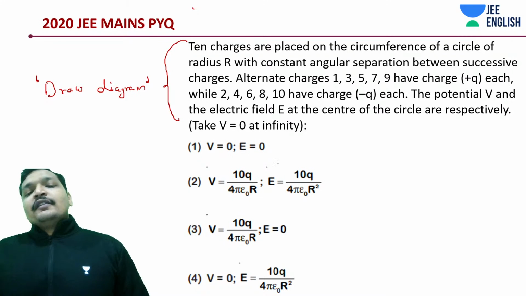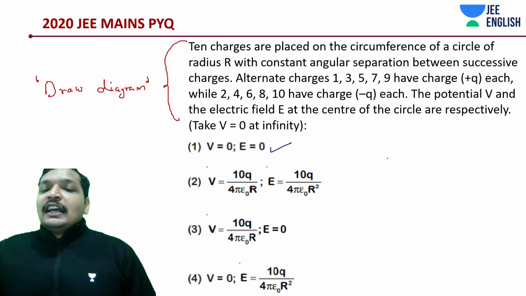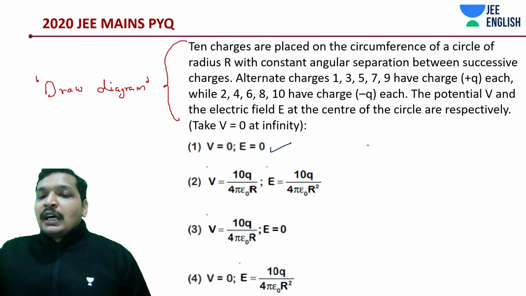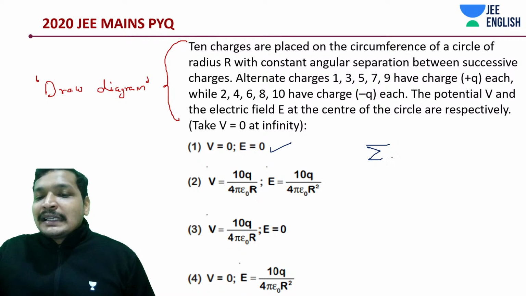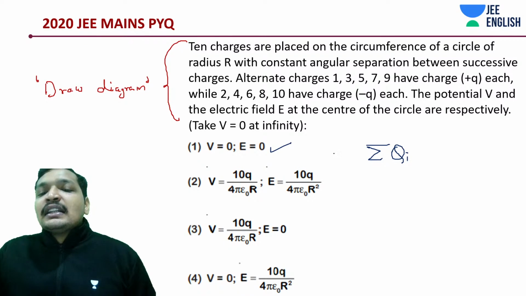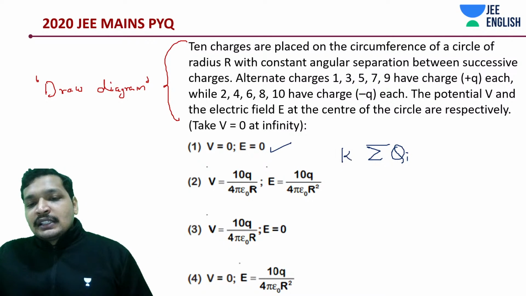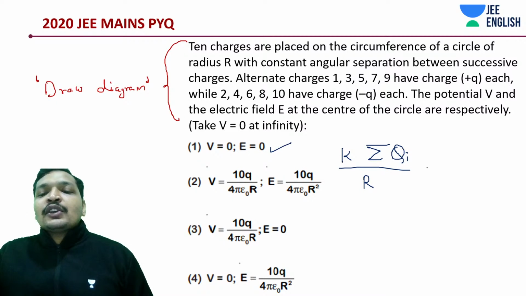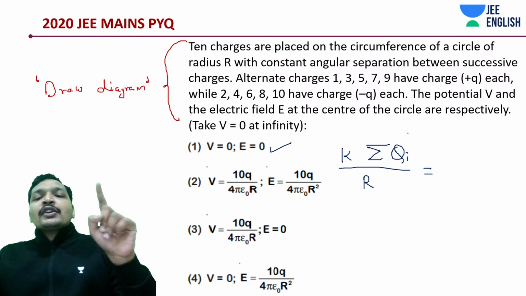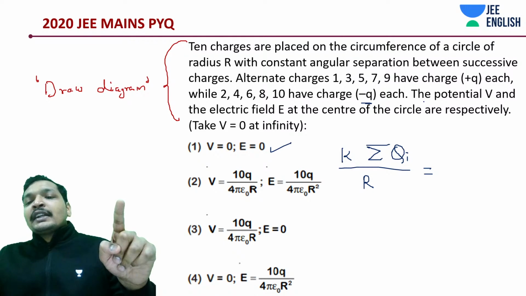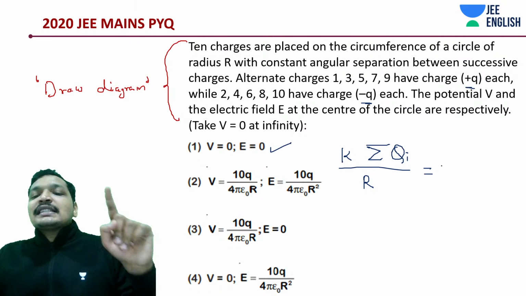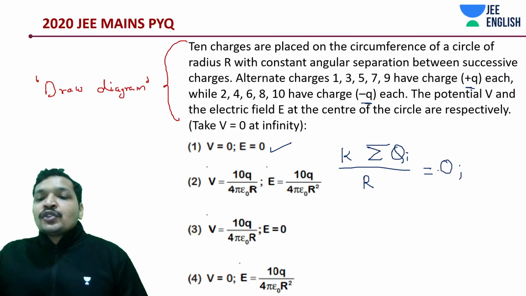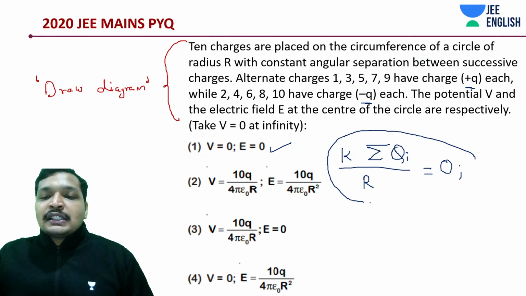Exactly, very good, Roshan. The answer is A. If all of these charges are placed at equal distances, you can simply add the magnitudes of all the charges. Instead of KQ by R, do it as K sigma Q by R. Here sigma Q is how much? There are 5 negative charges and 5 positive charges, hence this is 0. So your potential should be 0.